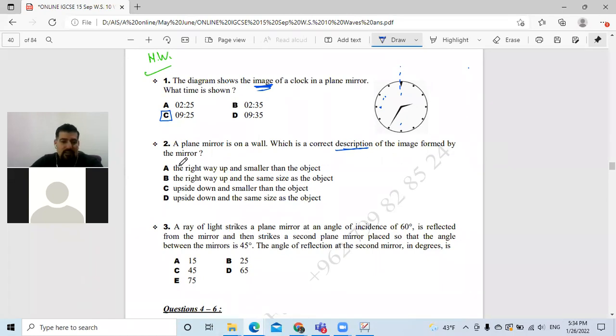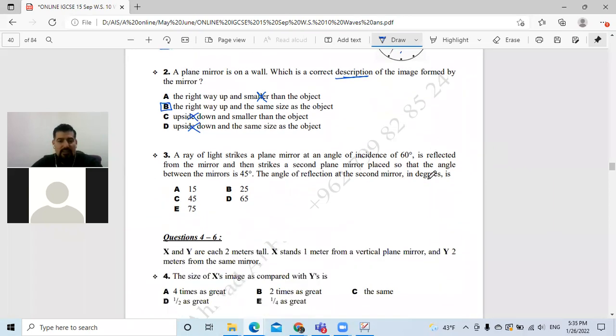Good, correct. So is it right way up and smaller? No, it's not smaller. Is it right way up? Okay, and same size? Yes, it is. Is it upside down? No, it's not upside down. So the answer is B. Okay, correct. All of you answered correctly.